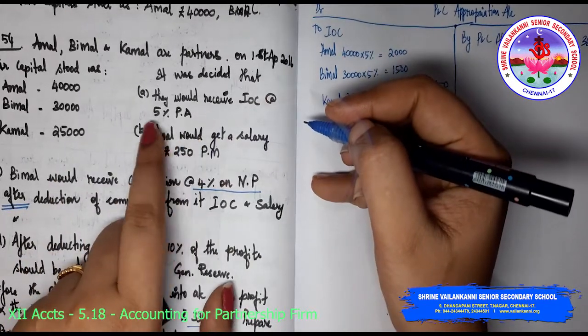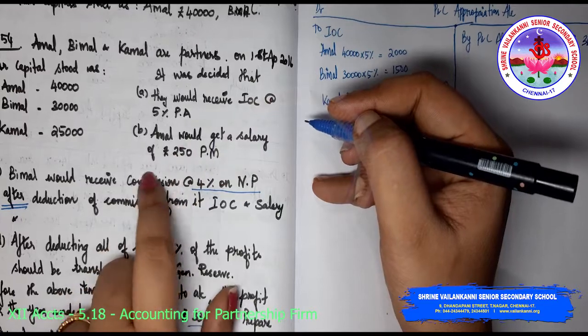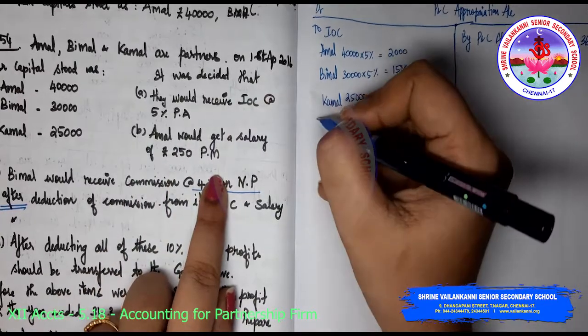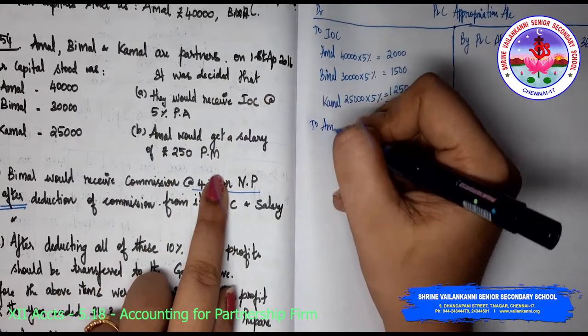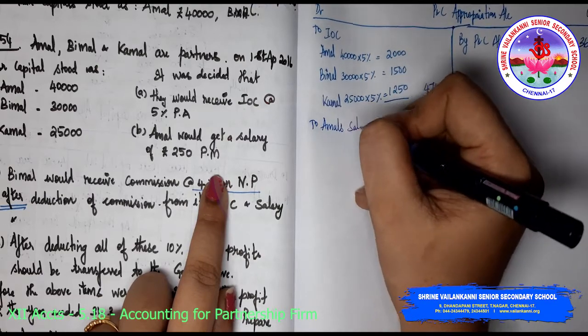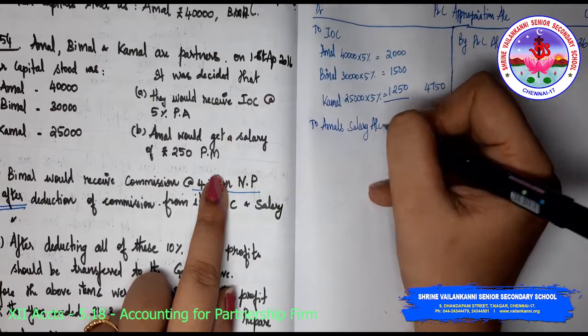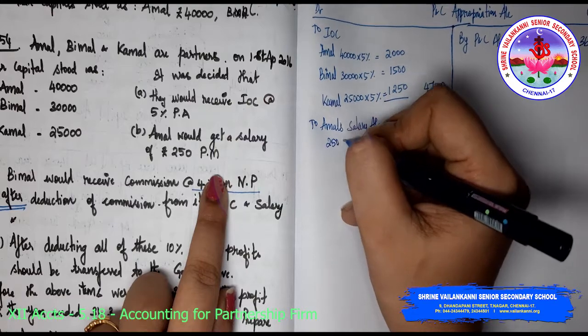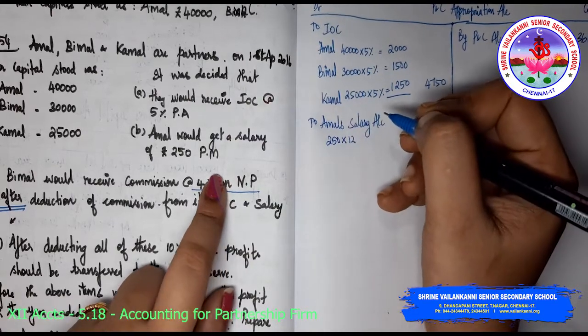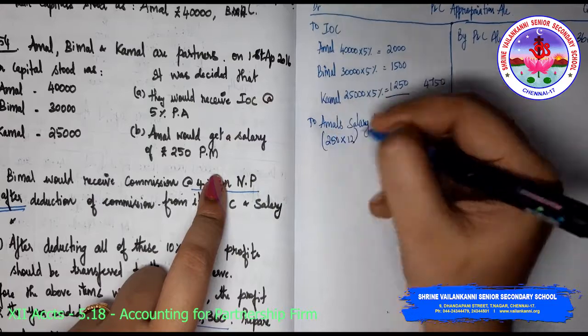Next is the salary. Amal would get a salary of 250 per month. So to Amal's salary, 250 into 12 will be 3,000.